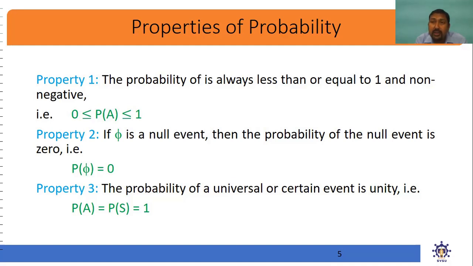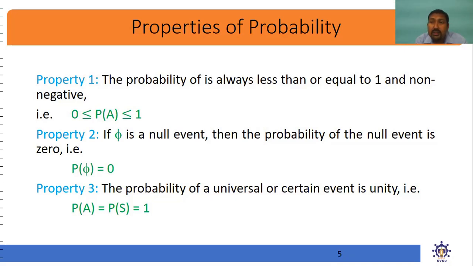So the first is the general probability property, that probability lies between 0 and 1. The extreme cases are, if phi is the null event, that means there is no outcome from the sample space, then it is called the null event, and it is the extreme case where the probability of the null event is 0.